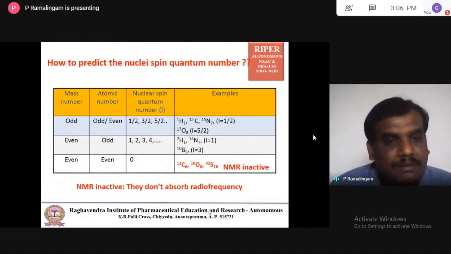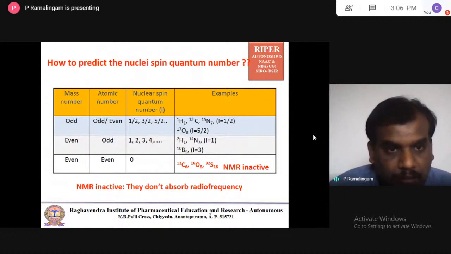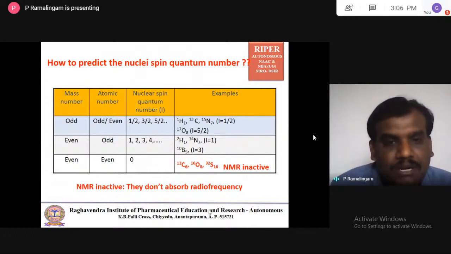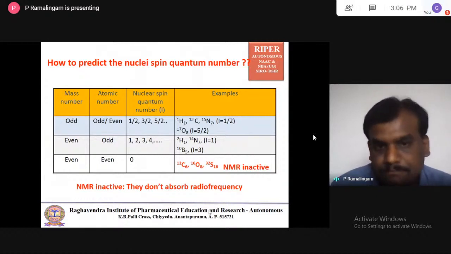The mass number is nothing but atomic weight. Let us take the first case. If your atomic weight or mass number is odd, and atomic number is odd or even, then automatically the spin quantum number will be in fractions, I mean 1 by 2 or 3 by 2 or 5 by 2. So they are called half integral. The best examples are proton, C13 and N15.